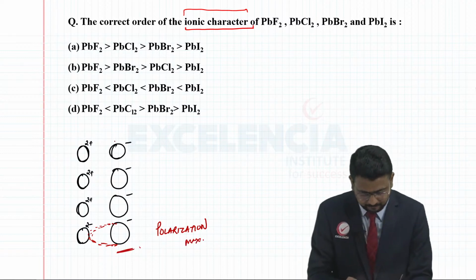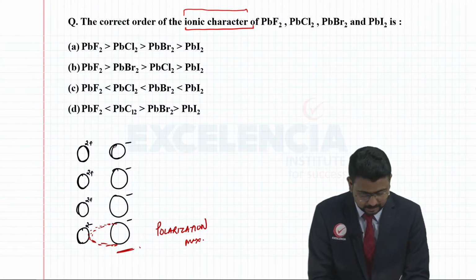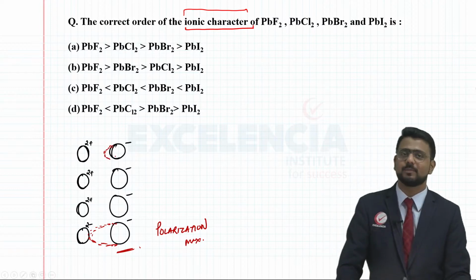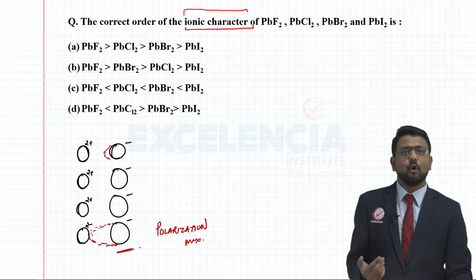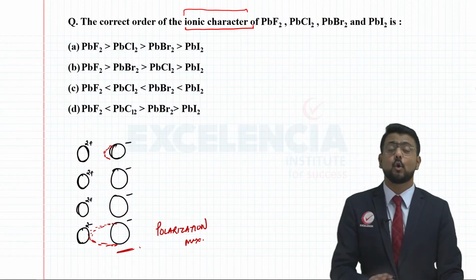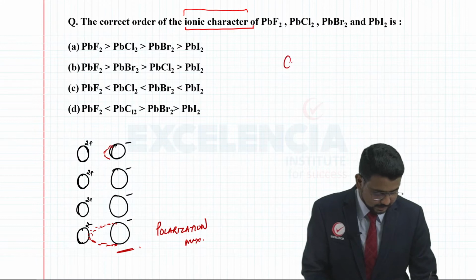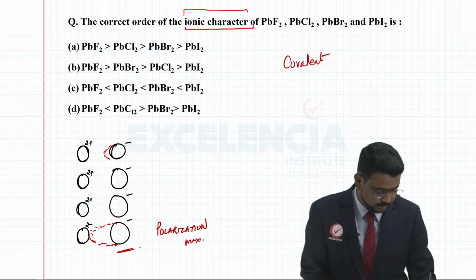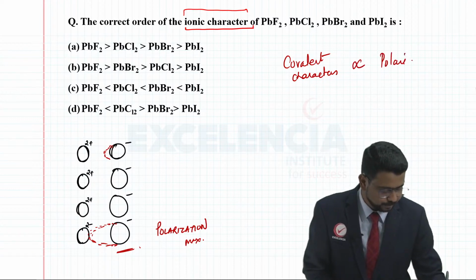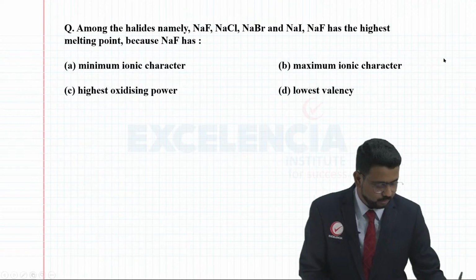Because F minus is relatively smaller in size, its electrons will not be easily drifted towards Pb2 plus, and that's the reason the extent of polarization here is minimum. I've told you that the greater the polarization, the greater will be the covalent character. So we can say here that covalent character is proportional to the extent of polarization, right?